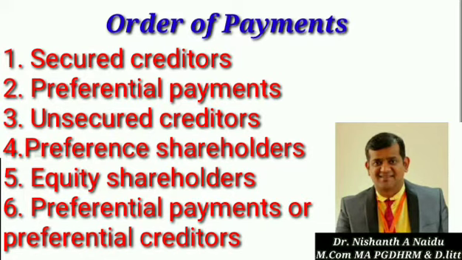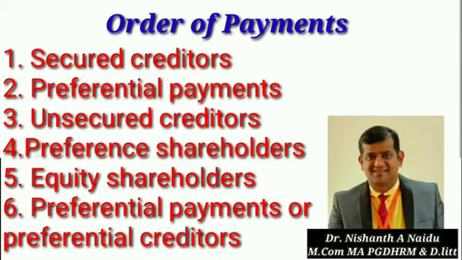These shareholders have priority at the time of distributing dividend, that is profit, and at the time of winding up of a company, in the settlement of money. So when settling payments or clearing debt, preference holders should be settled first, and later the settlement will be made to the equity shareholders. That is what preference shareholders is all about.